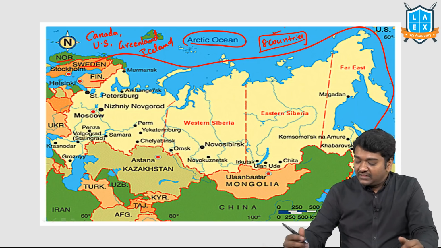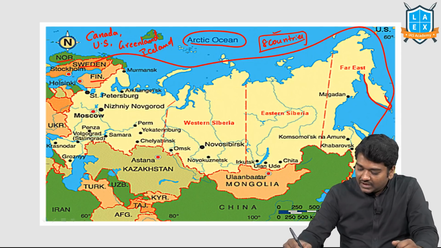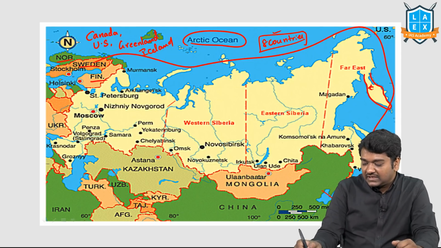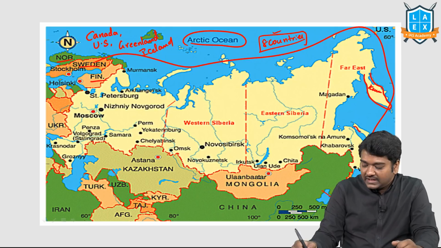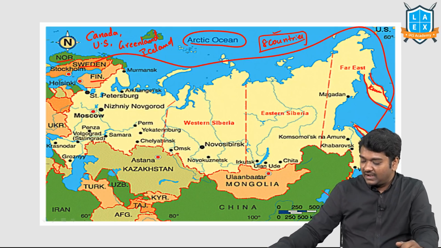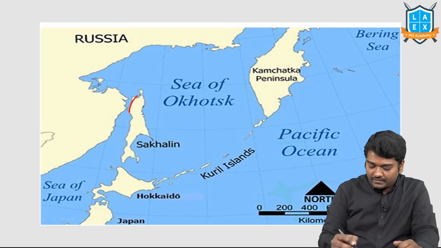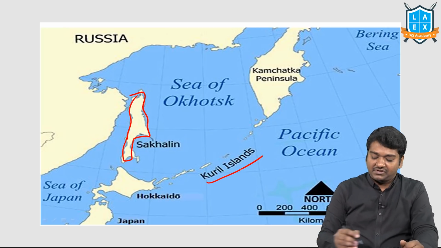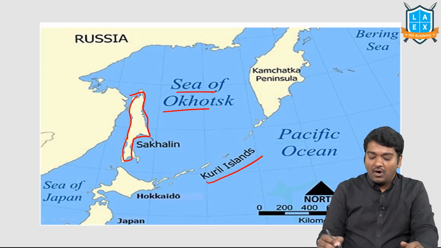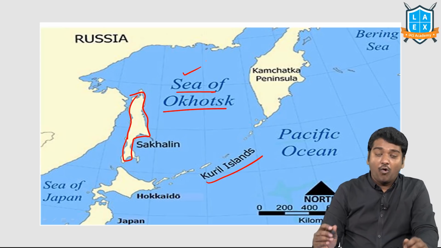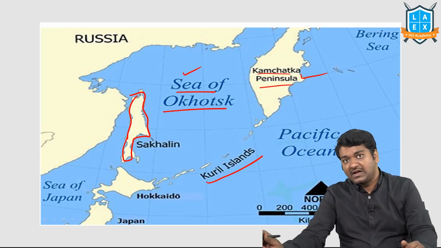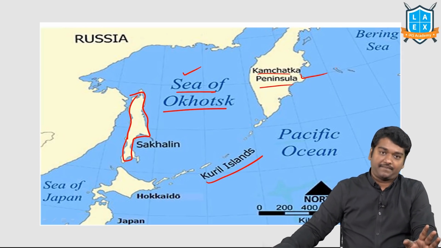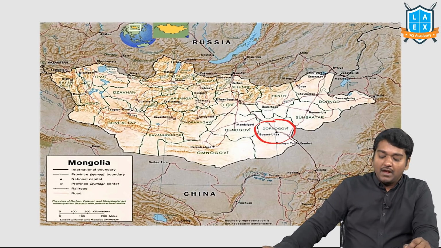Then, if you observe this particular region, we call this the Kamchatka Peninsula. Here there are islands called the Sakhalin Islands. Can you see this? These islands, Sakhalin Islands, and the Kuril Islands. Just try to see that in this area you have oil and natural gas. OVL is working in this particular area. They may simply ask you, Kamchatka Peninsula is in which region? Siberia, right? That is Russia itself.